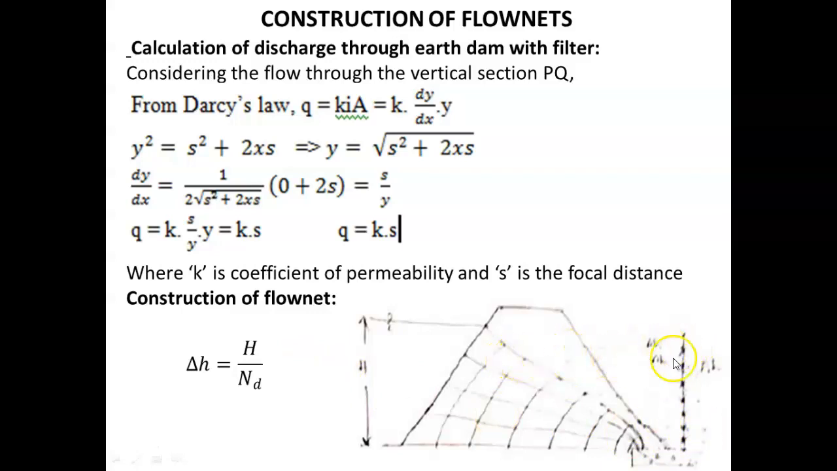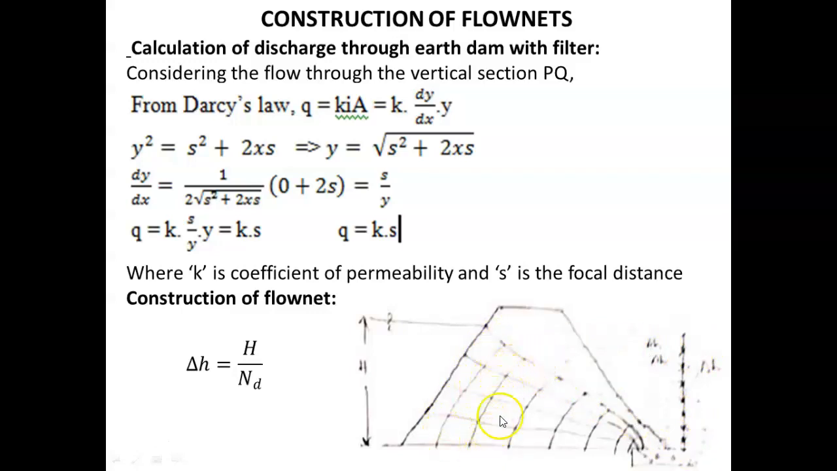We have to draw light dotted horizontal lines which will intersect the phreatic line at some points. So those points are nothing but starting points of equipotential lines. Wherever these horizontal lines are intersecting the phreatic line, from those points we can draw the equipotential lines.